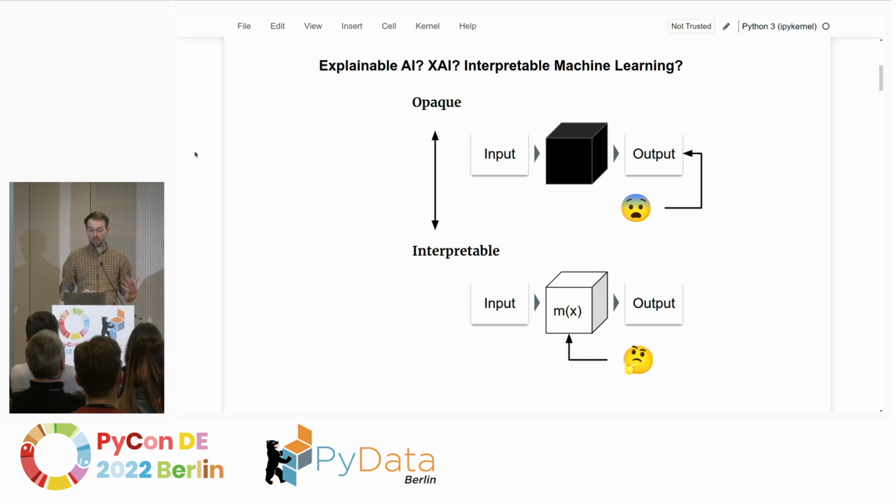And on the opposite of that spectrum, we do have something which is sometimes called a white box model, an interpretable model, or transparent model. That's the idea that we might also have a model where we know quite precisely how the input was mapped to the output, because we can actually look at these equations, for example, that were used.